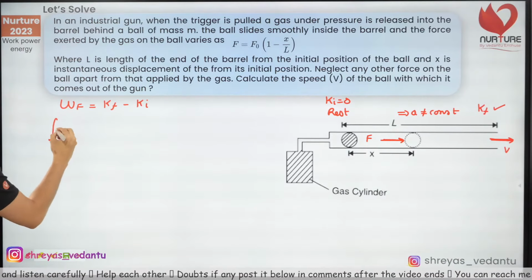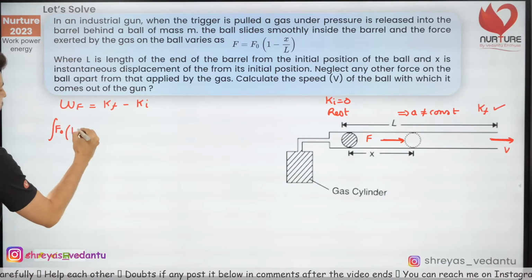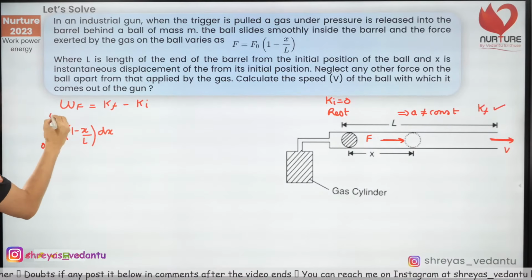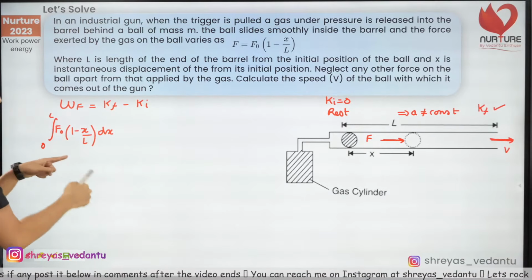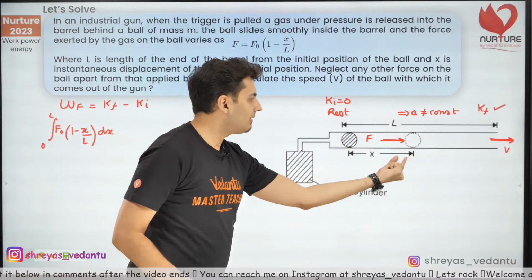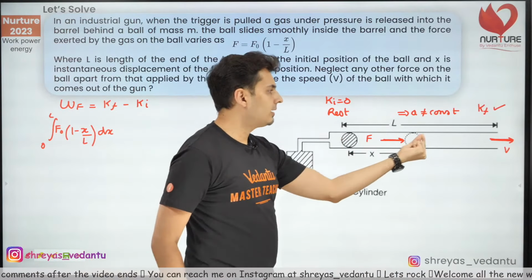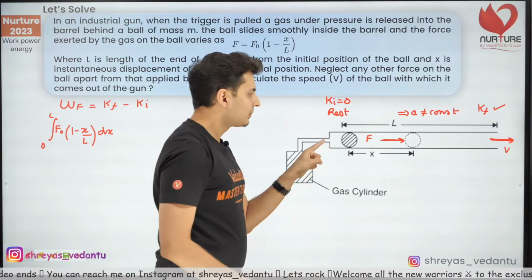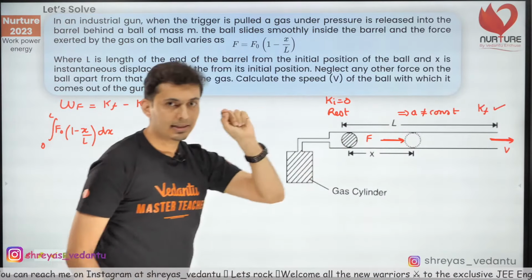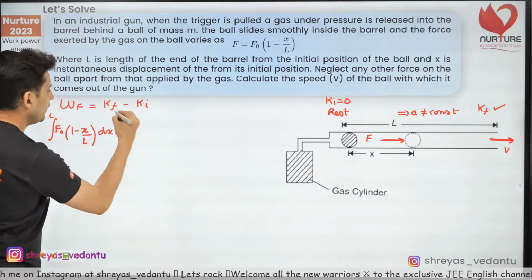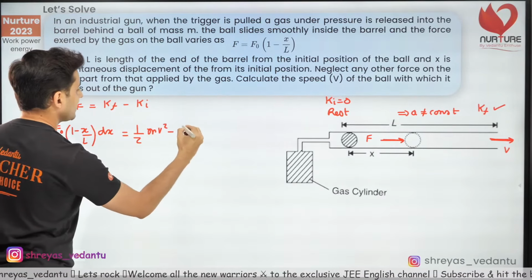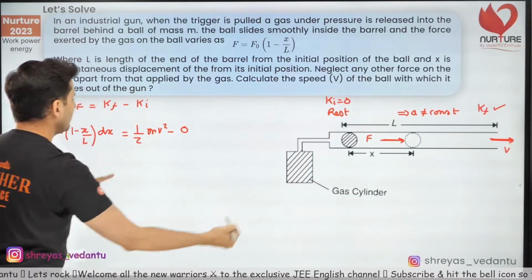So integral of f naught into 1 minus x by L dx from 0 to L. Why 0 to L? Because the ball starts when the value of x is 0 and the final speed is when the value of x is the length of the tube. So from 0 to L, that's the limit, is equal to final energy, which is half mv square minus 0, because it starts from rest.